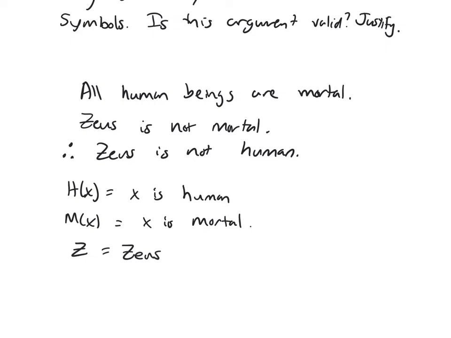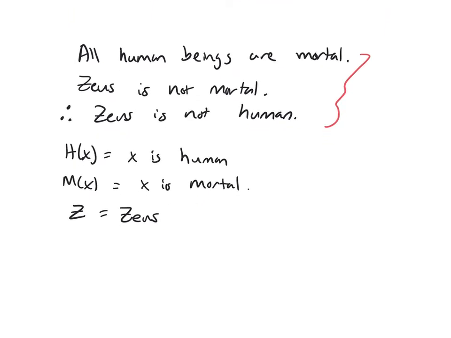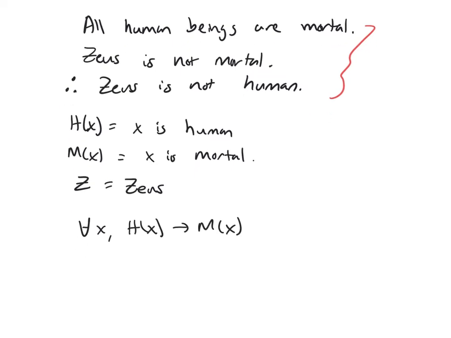And now let's take our argument here and translate it into symbols. So all, that means universal, for all x. Human beings are mortal. So if you have a human being, then it's mortal. So it'll be if H(x), then M(x). Zeus is not mortal, so that would be not M(z). Z represents Zeus. Therefore, Zeus is not human, so it would be not H(z).